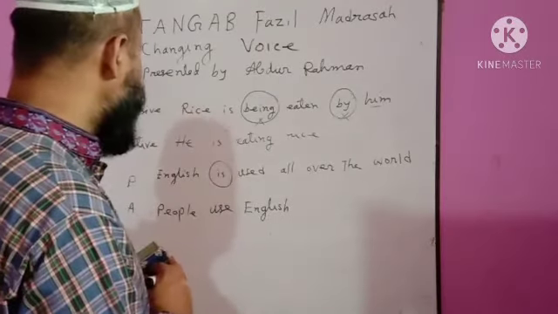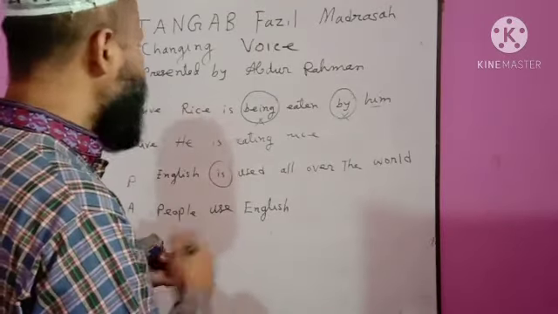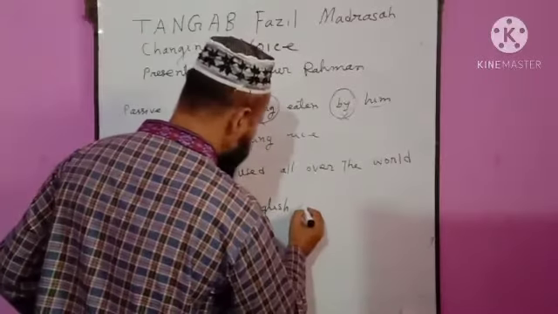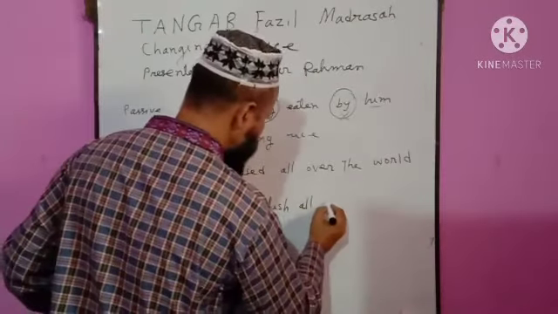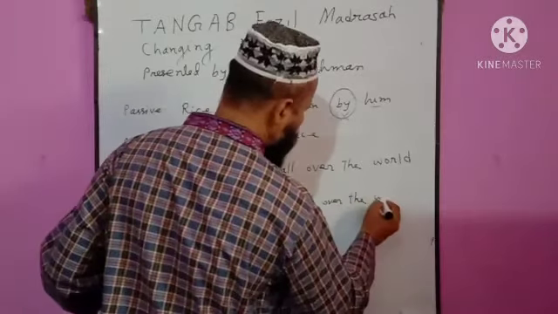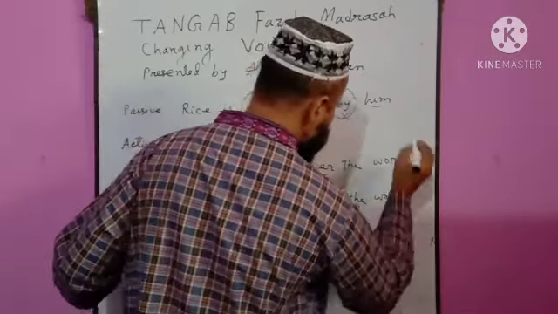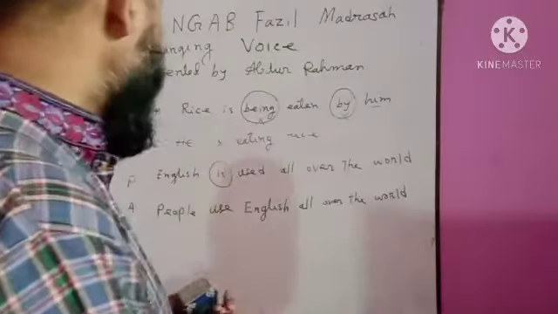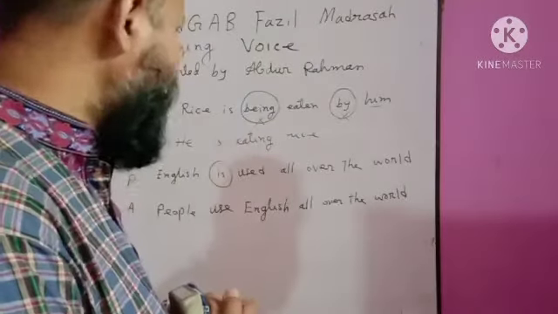People use English. Then other words will sit. All over the world. Other words will sit at last.